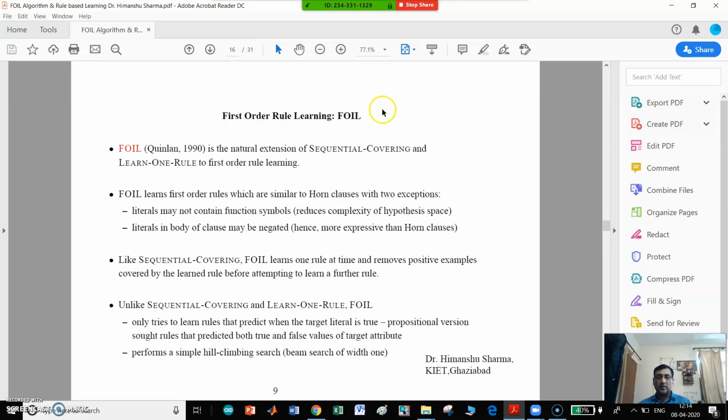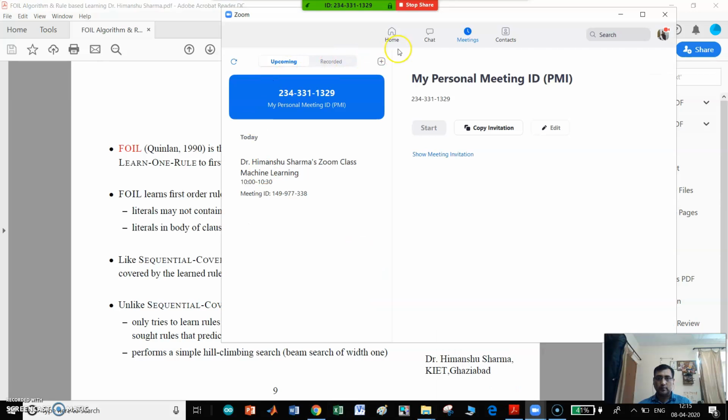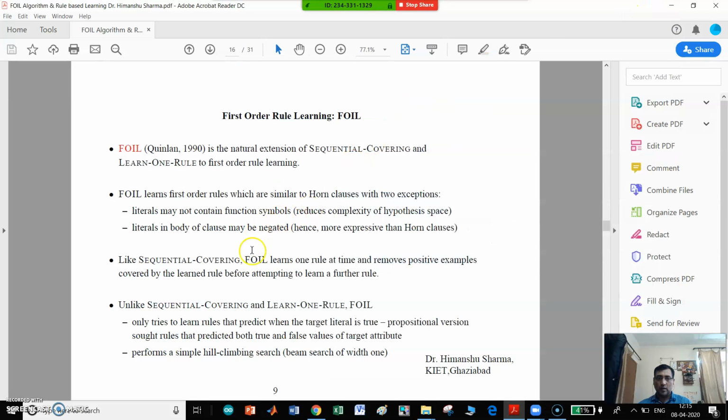So now we will see the FOIL algorithm. The FOIL algorithm is a natural extension of sequential covering and learn one rule to first order learning. Like sequential covering, FOIL learns first order rules which are similar to Horn clauses with two exceptions.